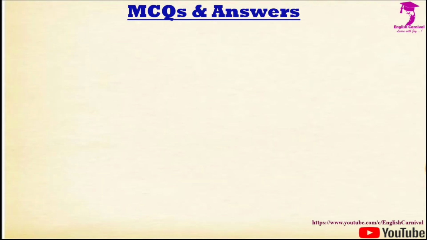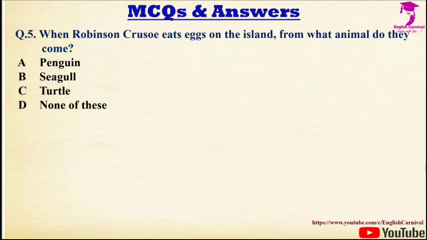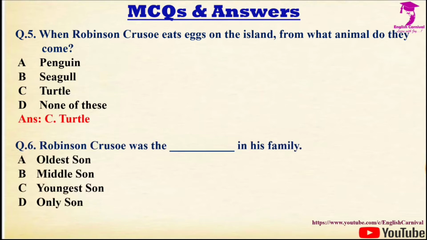The next question we have, question number 5. When Robinson Crusoe eats eggs on the island, from what animal do they come? Options are A, penguin, B, seagull, C, turtle, and D, none of these. Correct answer is C, and it is turtle. Question number 6 we have, Robinson Crusoe was the dash in his family. Options are oldest son, middle son, youngest son, and only son. Correct answer is C, and he was the youngest son in his family.